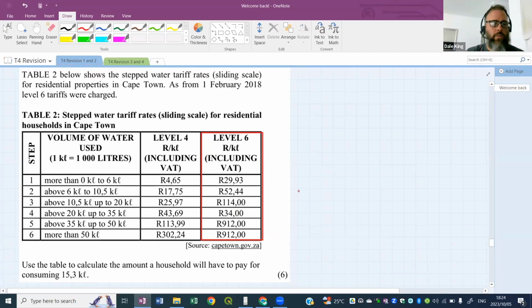And we've got 15.3 kiloliters. I'm going to give you guys about 5 minutes to do this one. We've done this so many times now, so you guys should be good with this. Grade 11s, you guys should be doing this. Grade 10s, a little bit challenging for you, but try your best. Matrix, this should be a walk in the...